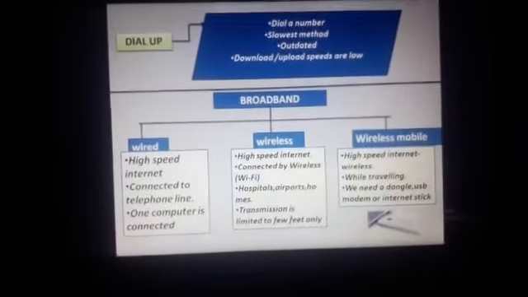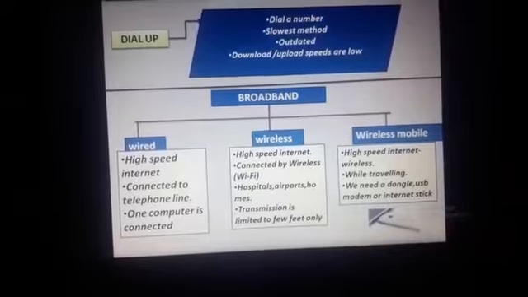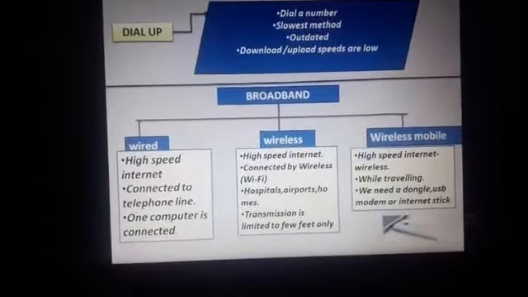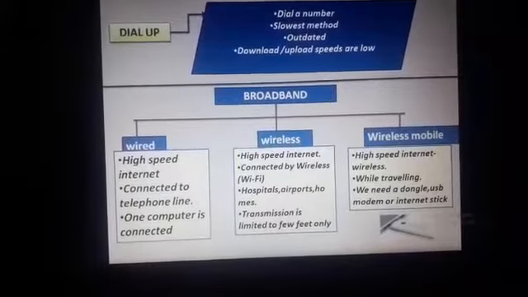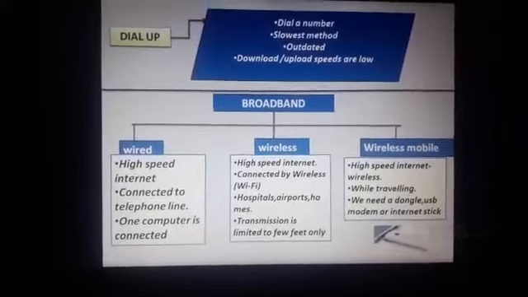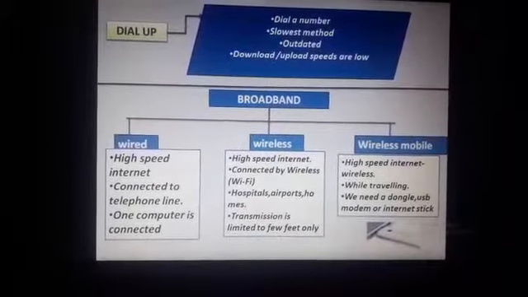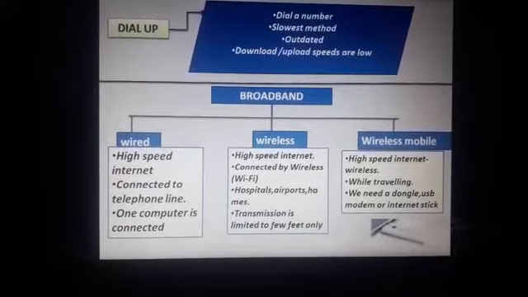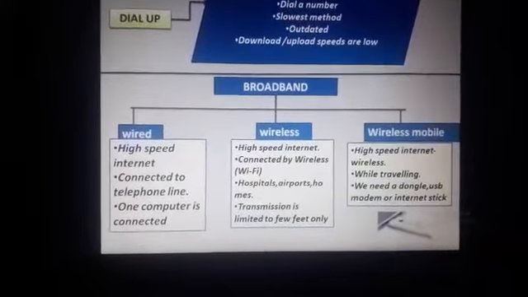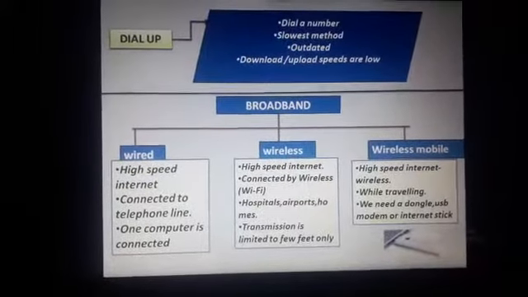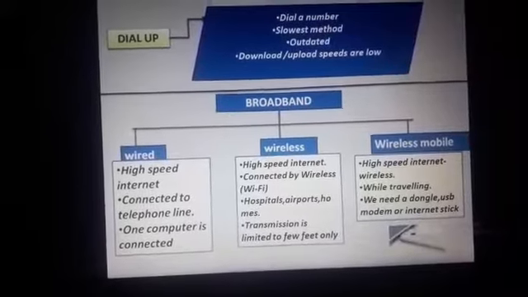Here you can see two types of internet connections. The first one is dial-up. In dial-up technology, you have to dial a number to connect to the internet through an existing phone line. So, to get connected to the internet in the dial-up technology, you need to dial a number. When you dial a number, your computer is connected temporarily to the internet.